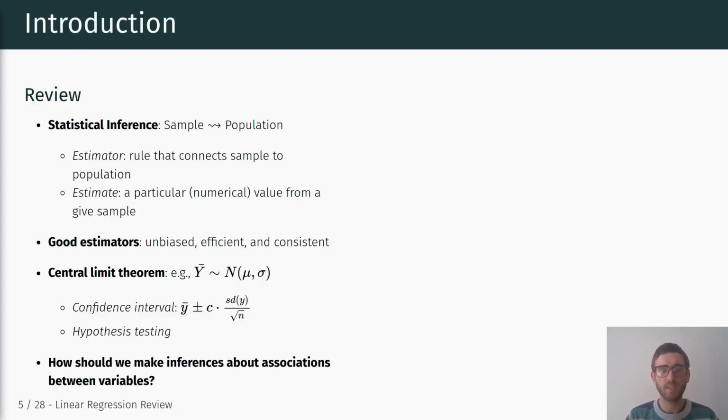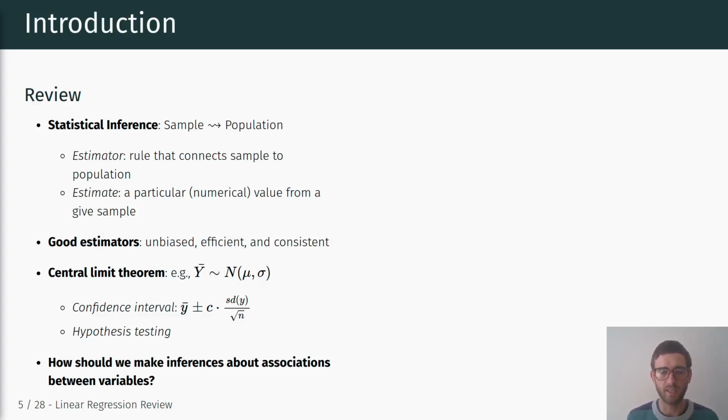Okay, so in this framework of statistical inference, trying to make statements about something we can't observe based on something we can observe, we work with estimators, which from the most general perspective we can think of as rules, usually mathematical rules, that connect our sample to the population, right?